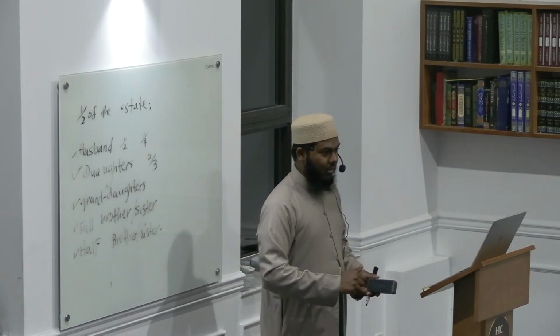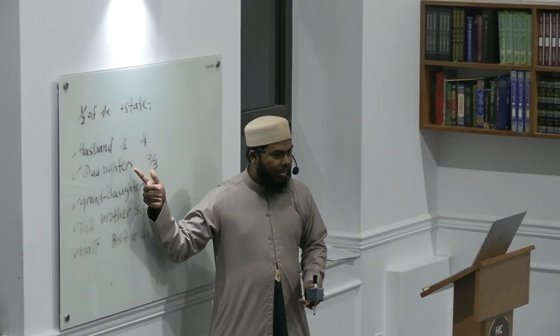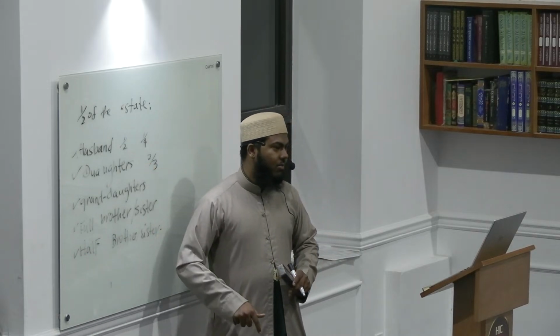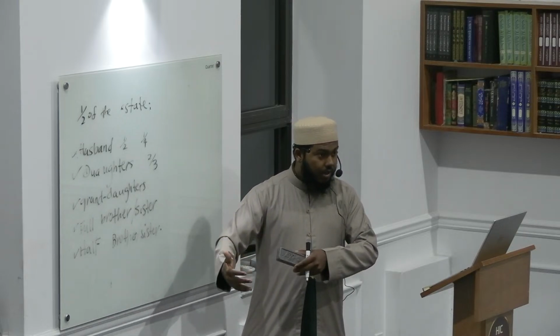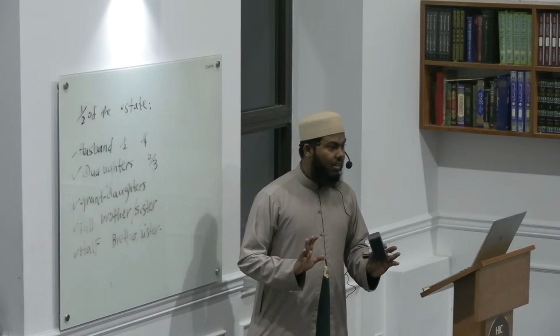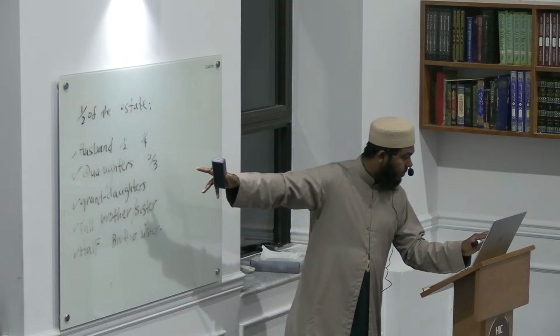1 daughter, 1 son. So automatically she will not get half of the estate. Why will she not get half? Because there is a son involved. So depending on how the family relatives are, that is how much the fraction will decrease and increase. Everybody understand? Okay, follow me there, guys. If you have any questions, please stop me and ask, inshallah.